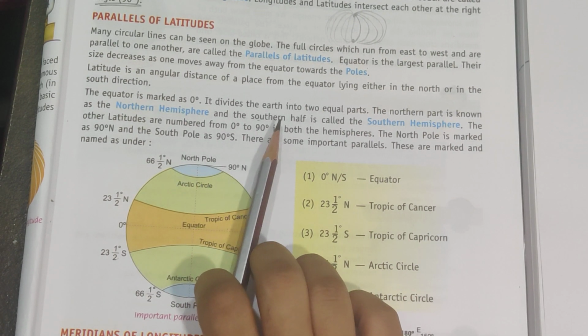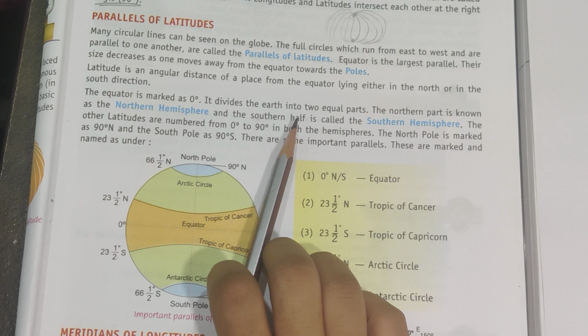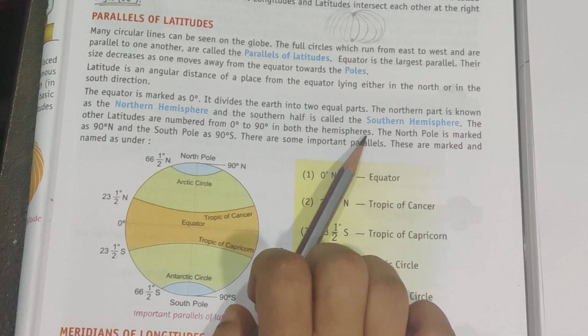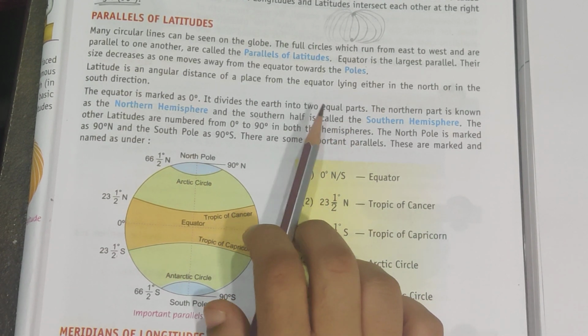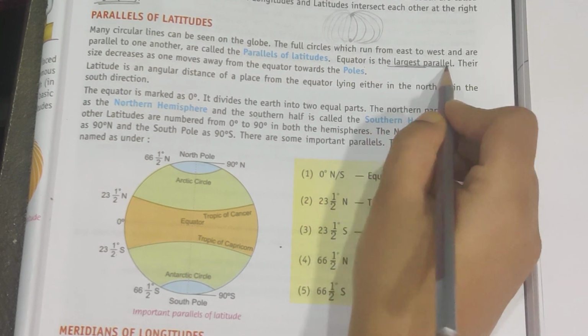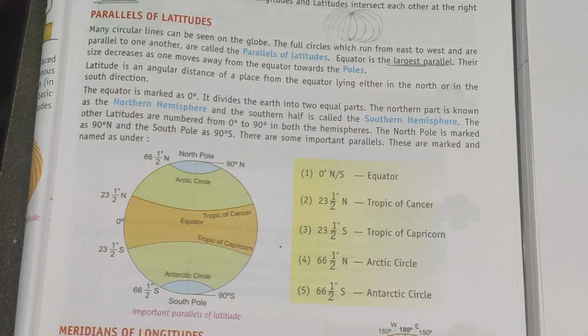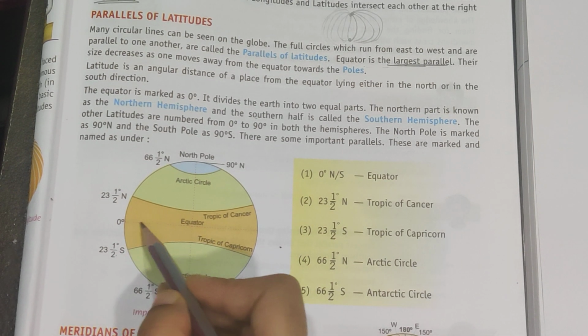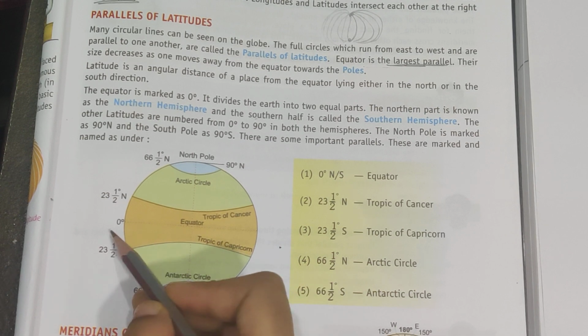It divides the earth into two equal parts. The northern part is known as the northern hemisphere, and the southern half is called the southern hemisphere. Like I told you, the equator is the largest parallel, and it is marked as 0 degree. You can see here, this is your equator and it is marked as 0 degree.